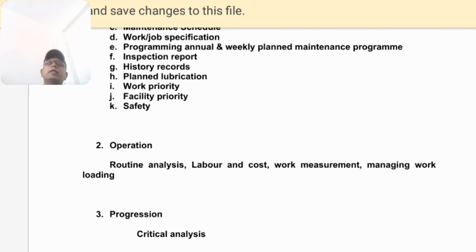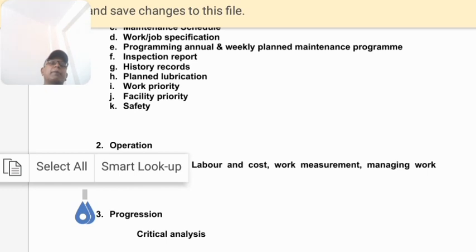Then routine analysis: we routinely check all the equipments in our maintenance department, whether installed in the back area or in the kitchen. Then work measurement: we have to measure the work of the people who are working with us. Accordingly we give the assigned job.